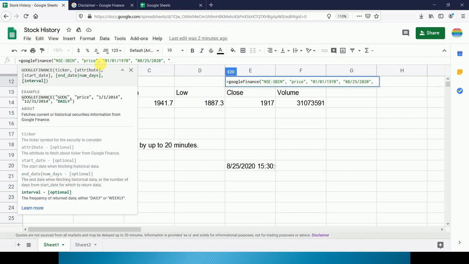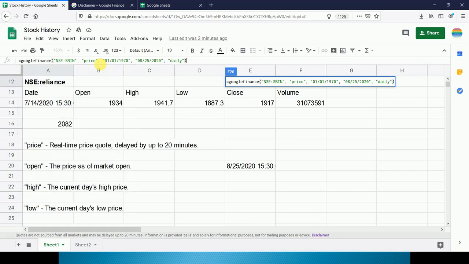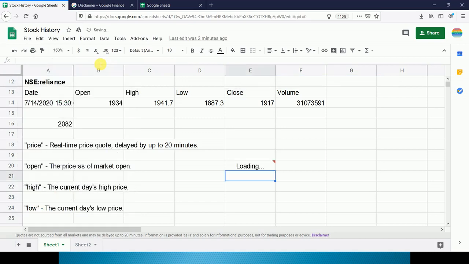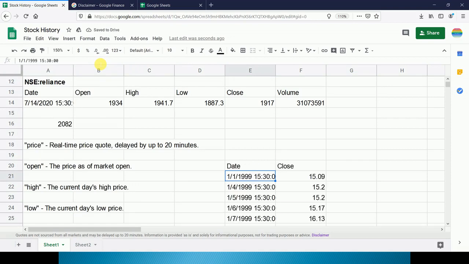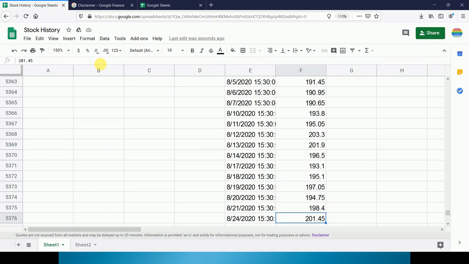So we will type daily. Now bracket close. Now you can see we will get the maximum price and lower price both. So you can see here we have got all the history of the share prices.